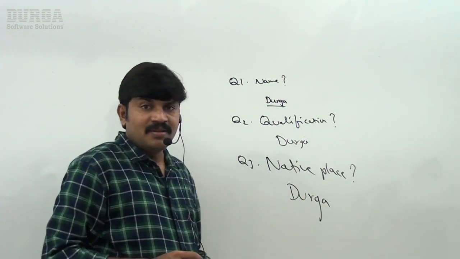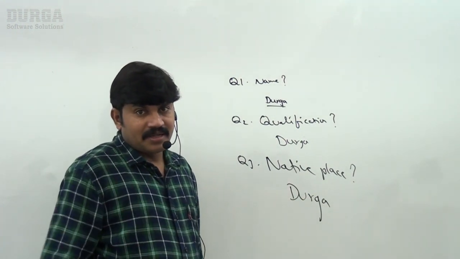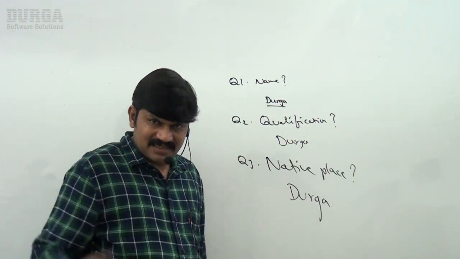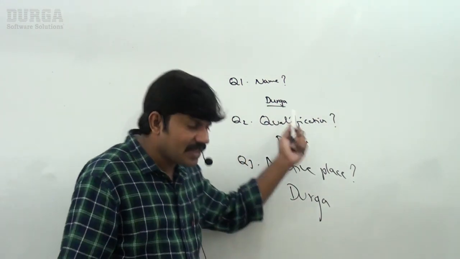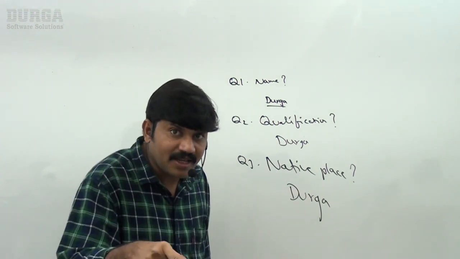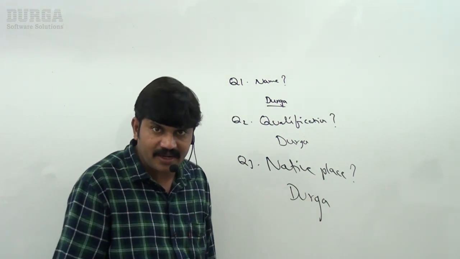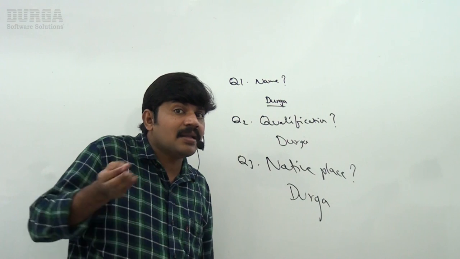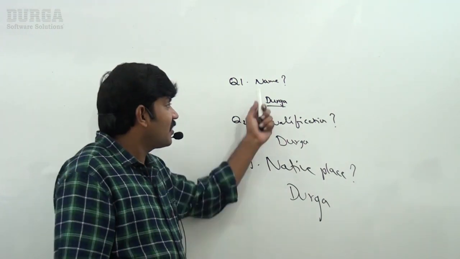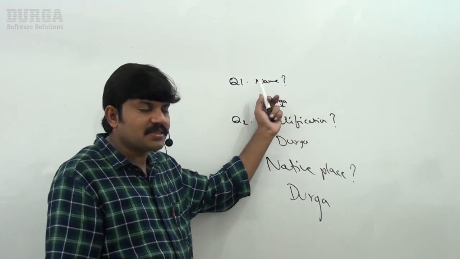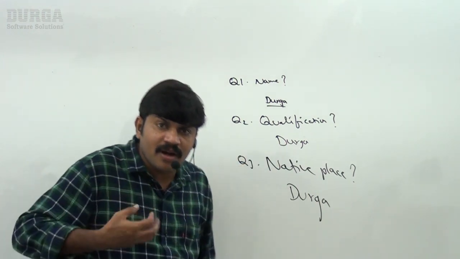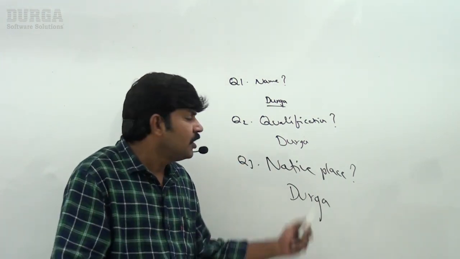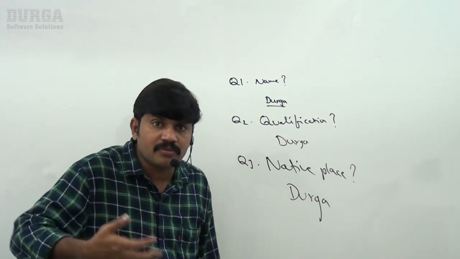My name is Durga. Then the student will definitely feel, is sir mad? Why is he telling the same answer for any question? Definitely the student is going to get a doubt. Because the answer should be based on the question. If he is asking about name, we have to tell the name. If about qualification, we tell about qualification. If about native place, then I have to tell my native place.